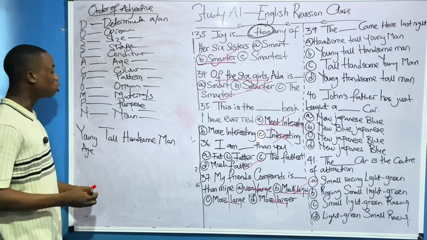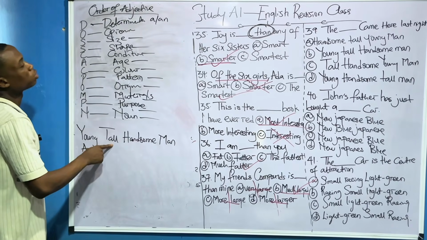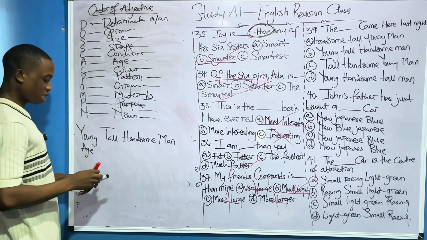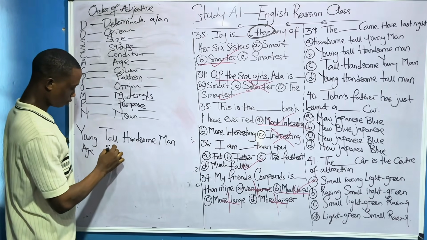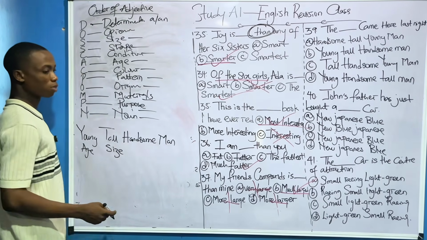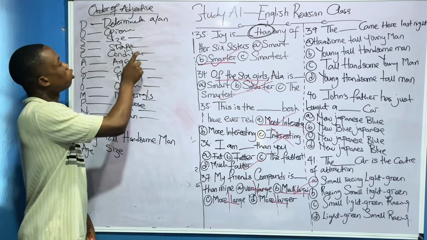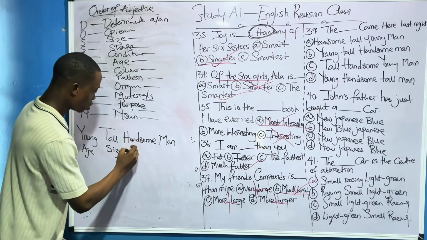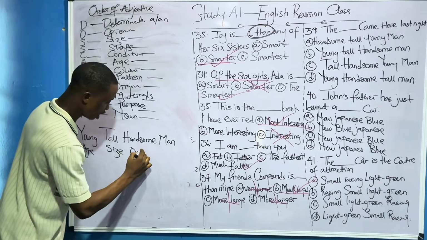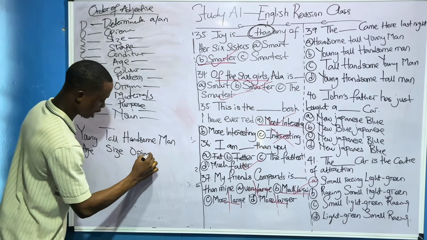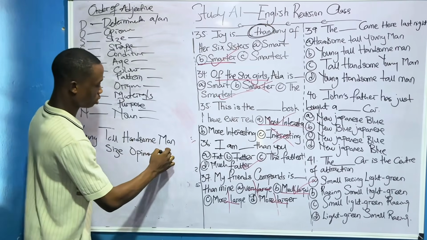Then now is now. So young is age. Now tall. Tall is the size, right? Yes, the person is tall. That's the size. Handsome. Is handsome an opinion or a condition? It's an opinion because someone cannot just be handsome today and tomorrow the person is now ugly. No. So handsome is an opinion. It's something that does not change easily with time. The man is the now, obviously. So let's call it the now.